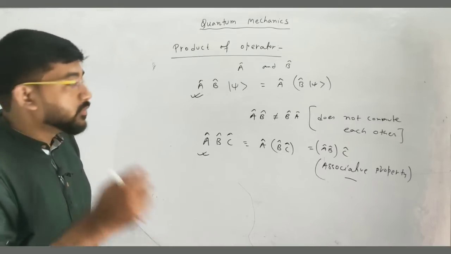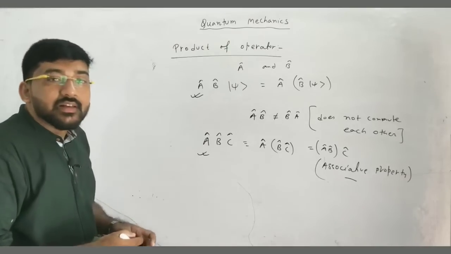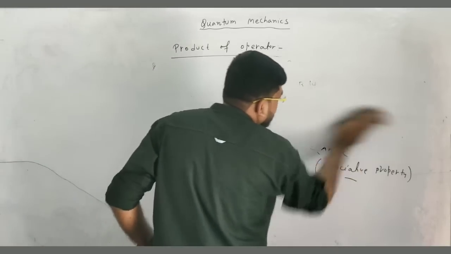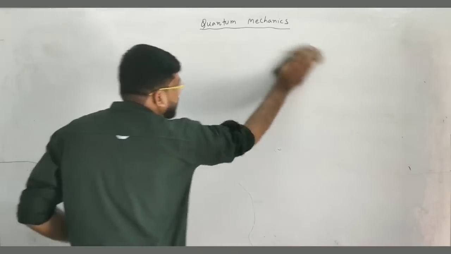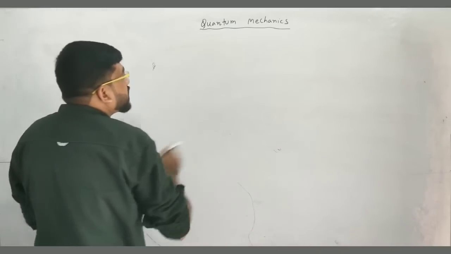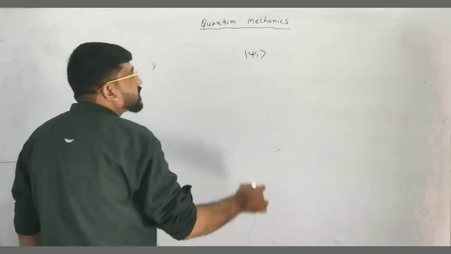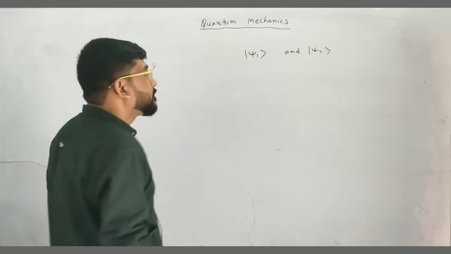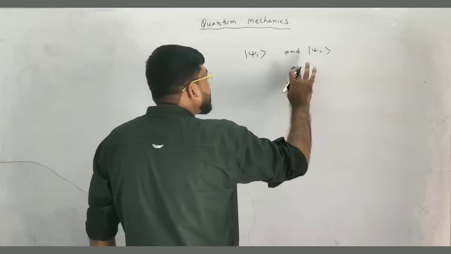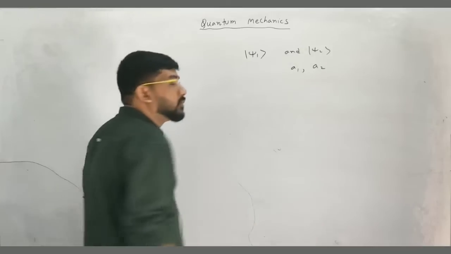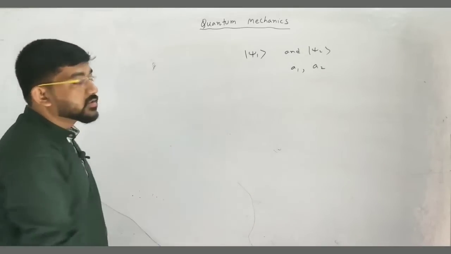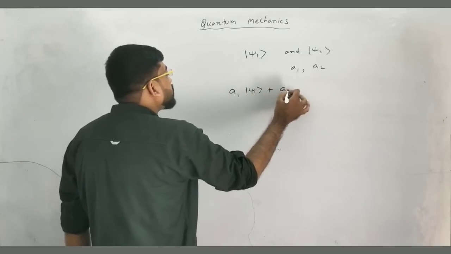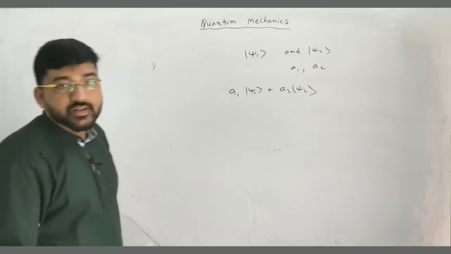But one more important thing that we will use is the linear operator. When can you call the operator A cap a linear operator? Suppose we have two wave functions from the same space, psi 1 and psi 2, and corresponding scalar numbers, or complex numbers, a1 and a2. Then what is the linear combination of these functions psi 1 and psi 2? You can write a1 psi 1 plus a2 psi 2.